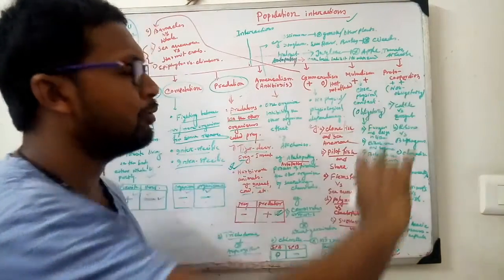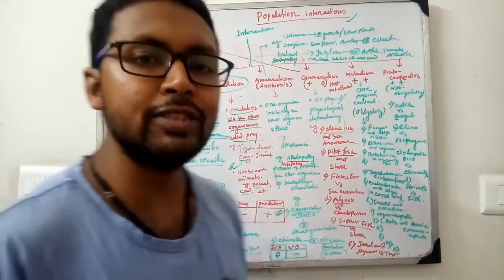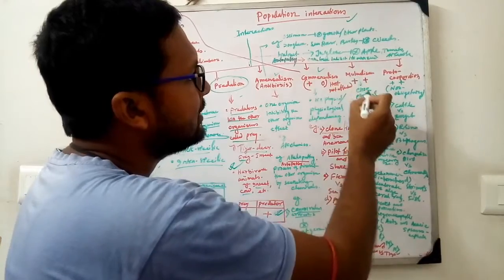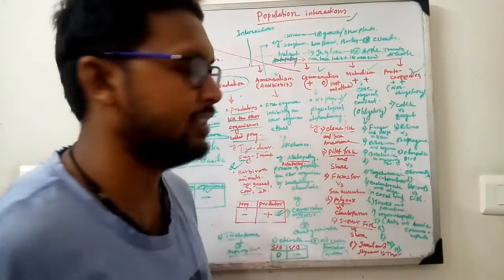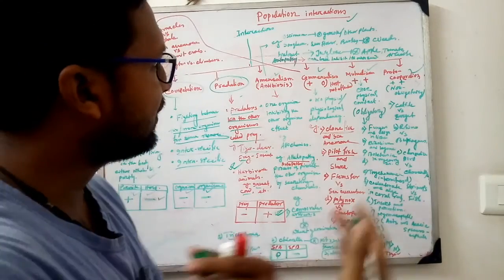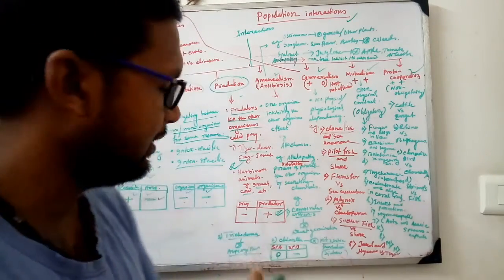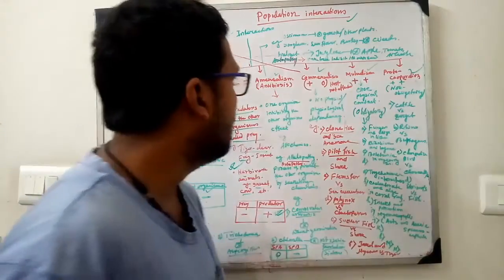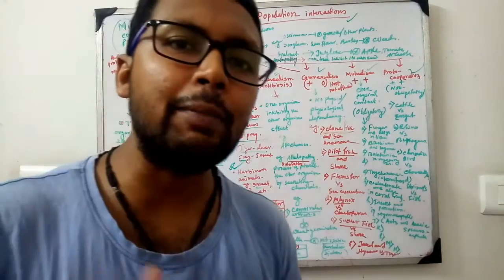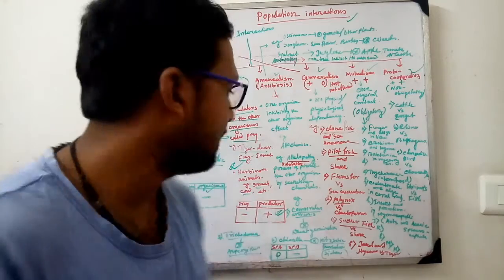Now the fourth set of terms we will discuss is very confusing in exams: amensalism, commensalism, mutualism and protocooperation. These are different types of very close interactions. Now what is amensalism? Amensalism is also called antibiosis.